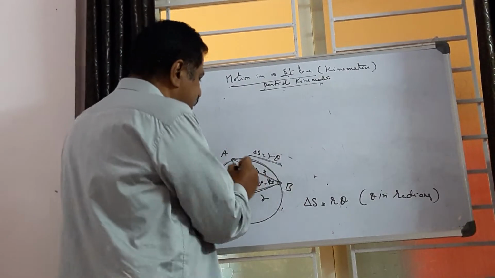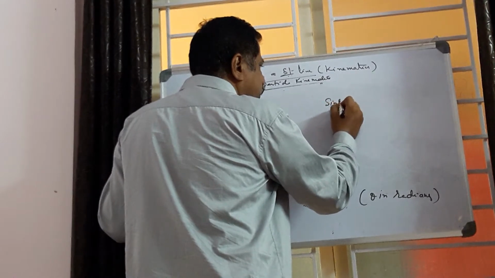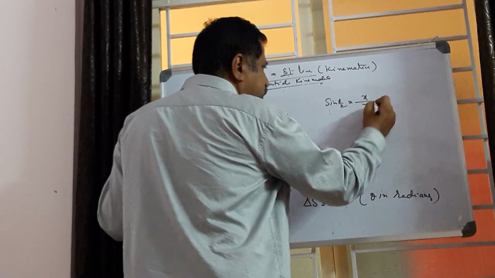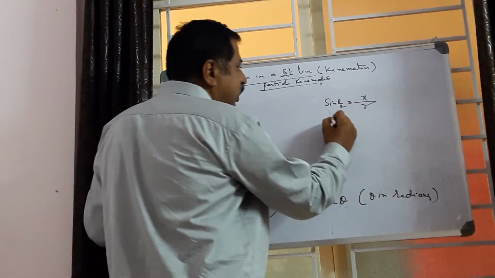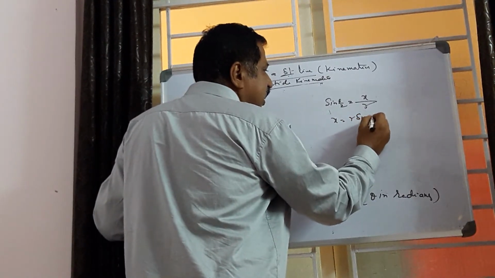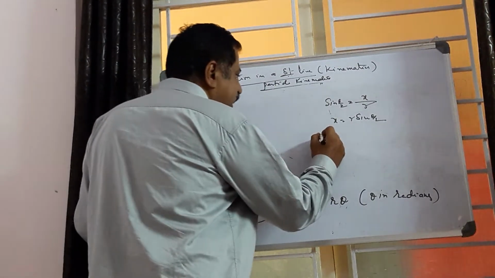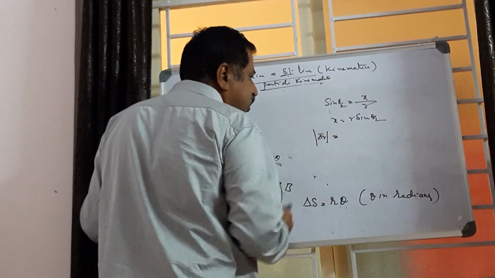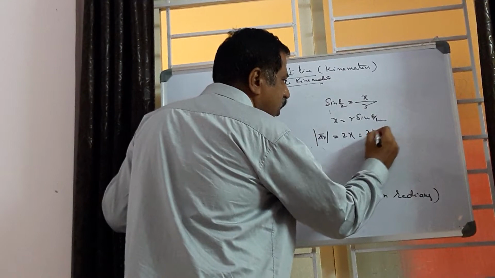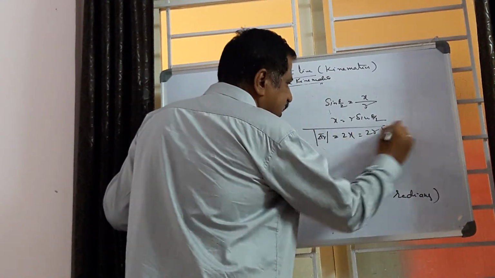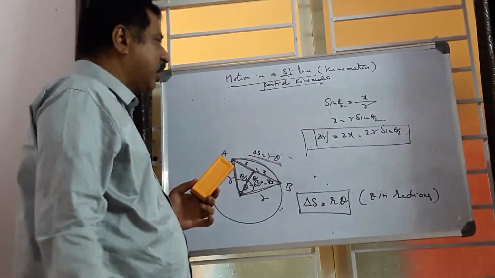In this triangle, we take the sine value. Sine theta by 2 is equal to opposite side by hypotenuse, so x is equal to r sin theta by 2. Now the displacement, magnitude of delta r bar, is x plus x, 2x, which becomes 2r sin theta by 2. These are the useful formulas if your body is moving in a circular path.